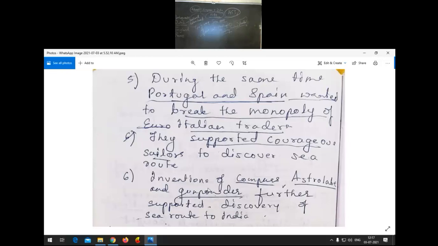Then comes the invention of the compass, astrolabe, and next one is, children, gunpowder. These further supported the discovery of the sea route. Actually, the astrolabe and mariner's compass told the direction to sail. The astrolabe also told the distance, how far they had gone from their land. And gunpowder also, in case pirates attacked in the middle, to know what to do. So all these things led to what, children? Discovery of the sea route to India. Okay.